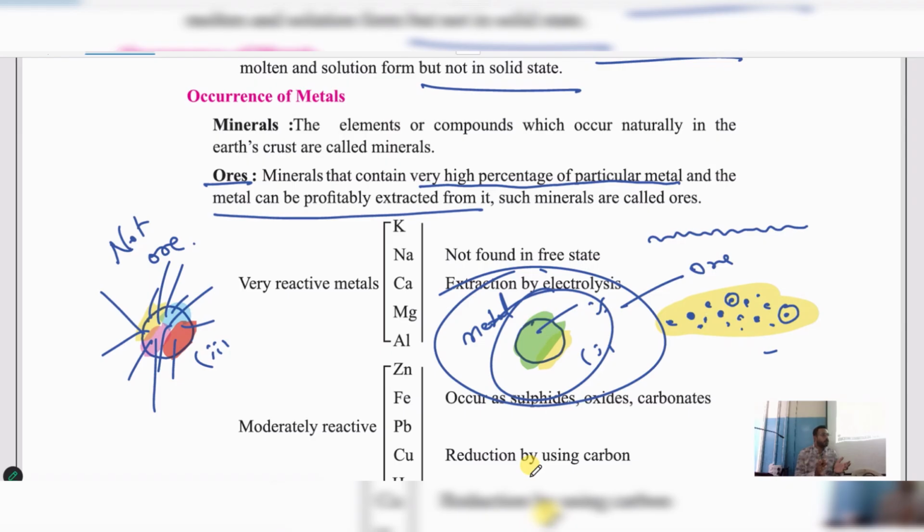Understood? We have different processes to purify. I'll tell you, we have different methods to purify different metals. All metals we cannot get from the same method. Now I'll tell you, for example.